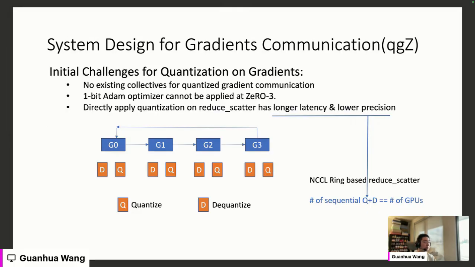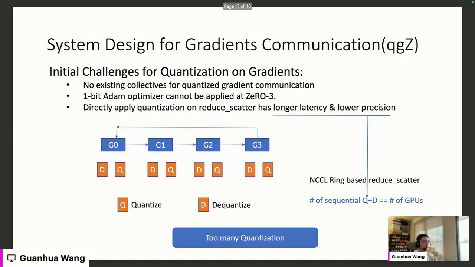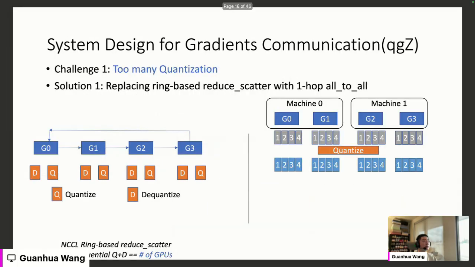Here we have 4 GPUs, so the number of sequential quantizations is 4. If we have 1,000 GPUs, the number of sequential quantizations could be 1,000, which is really huge. So the first problem is we may have too many quantizations sequentially. How can we solve this problem?